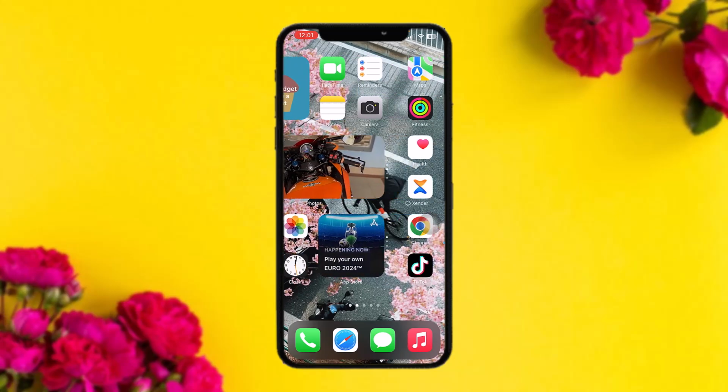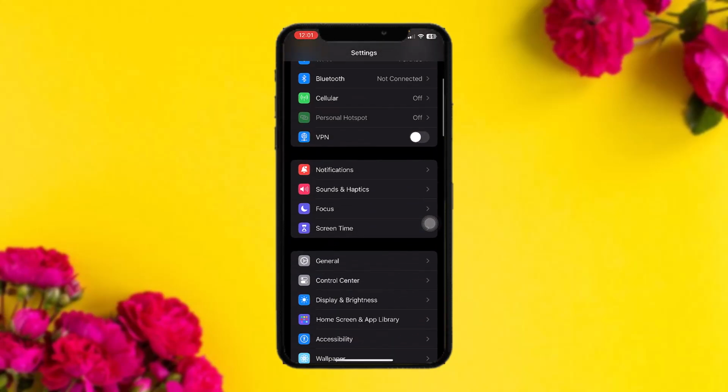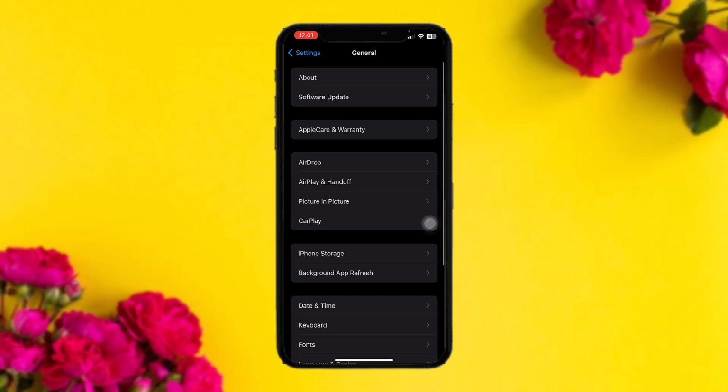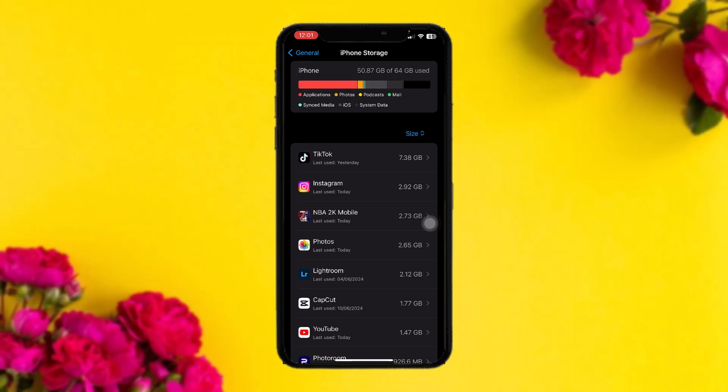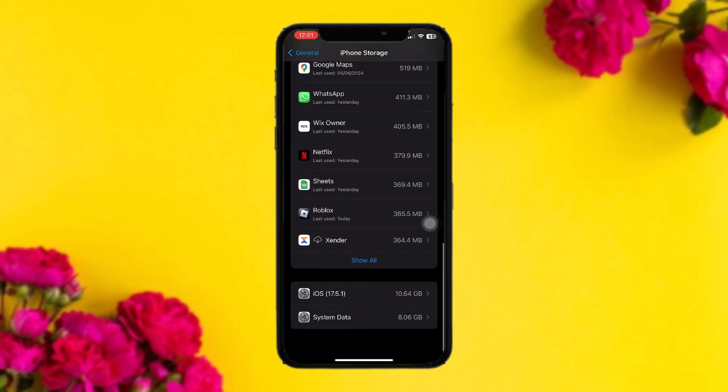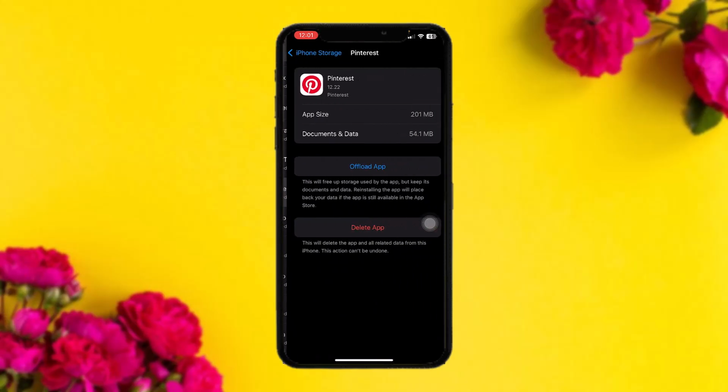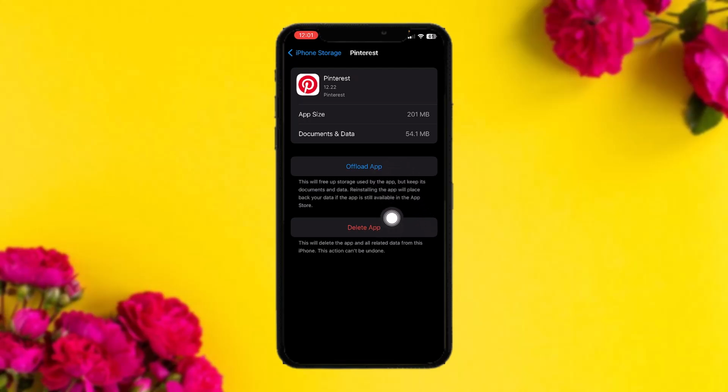Now the first thing that you need to do is head over and open up your settings app, and once you're inside settings, scroll down and then tap on general. Now once you're inside general, tap on iPhone storage, and once you're inside iPhone storage, all you gotta do is scroll down and then locate Pinterest and then tap on it.